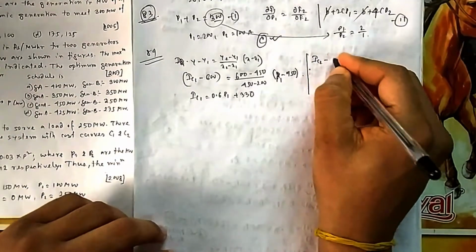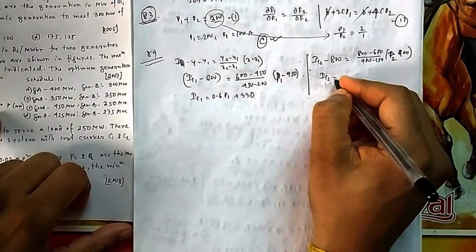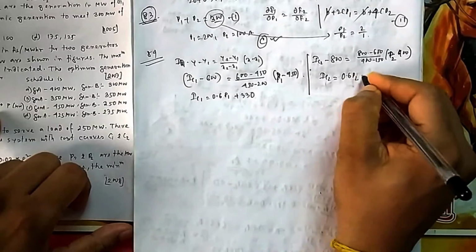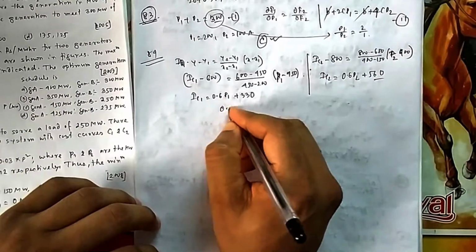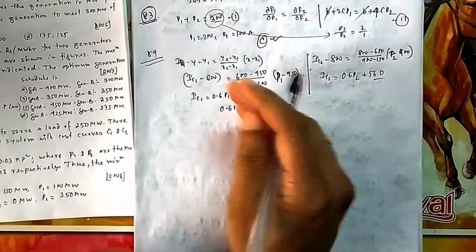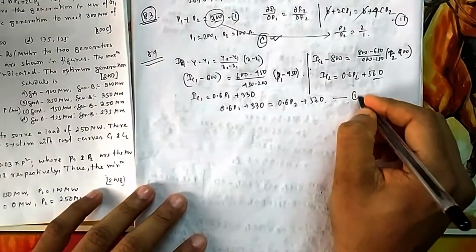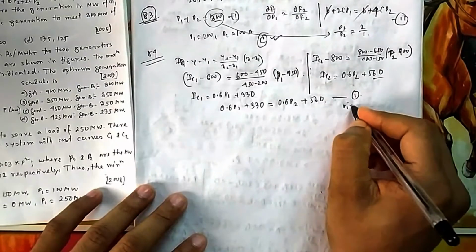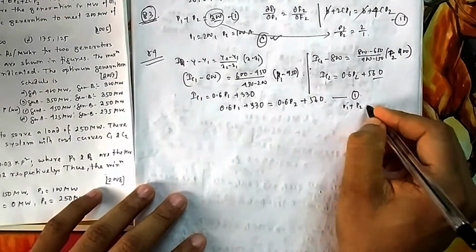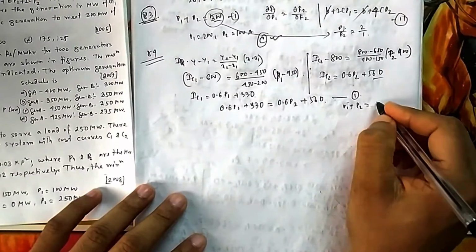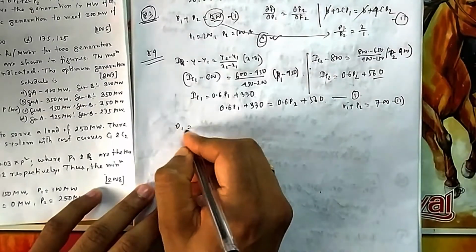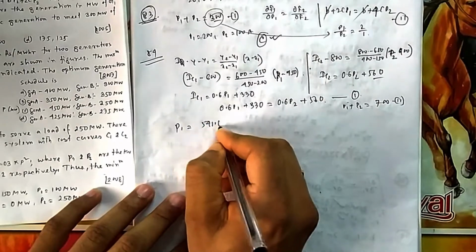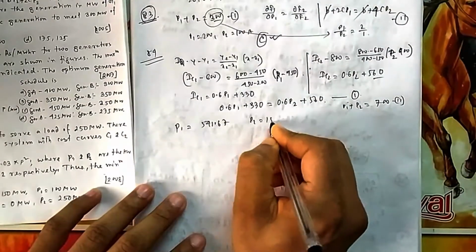Similarly, if you go for IC2, IC2 will be equal to 0.6 P2 plus 560. So if you equate these two, 0.6 P1 plus 330 equals 0.6 P2 plus 560, this is your equation 1 suppose, and another equation is P1 plus P2, this total is 700, this is equation 2. If you solve it, you will find your P1 is equal to 541.67 and P2 is equal to 158.33.